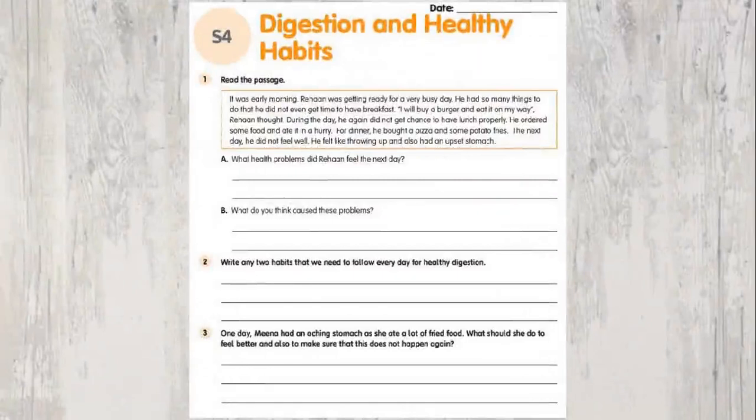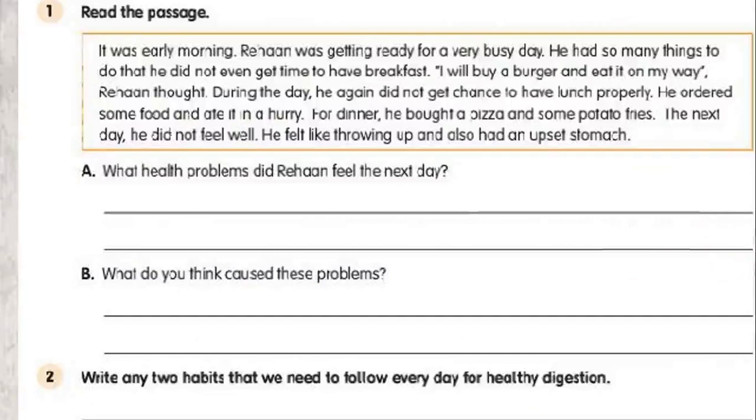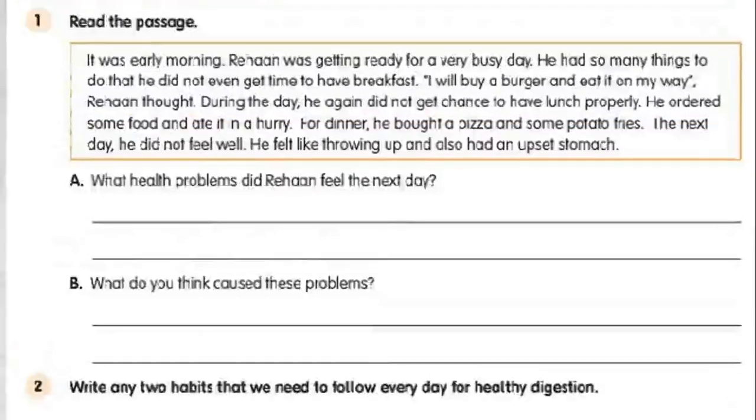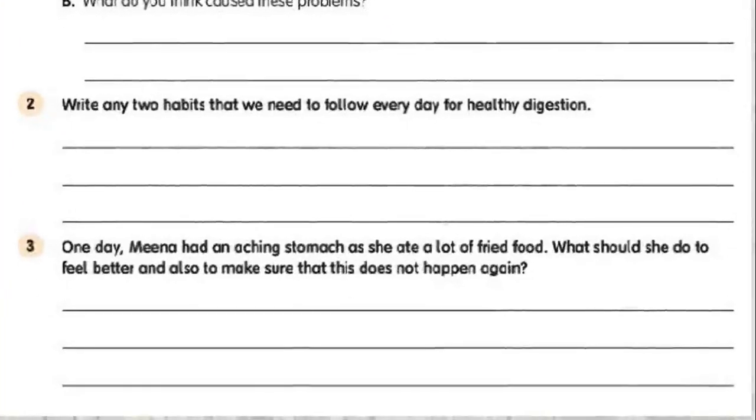Next, worksheet questions. First, read the passage and answer the questions A and B. What health problems did Rehan feel the next day? What do you think caused these problems? Read the passage carefully and answer the questions. The second question is, write any 2 habits that we need to follow every day for healthy digestion.